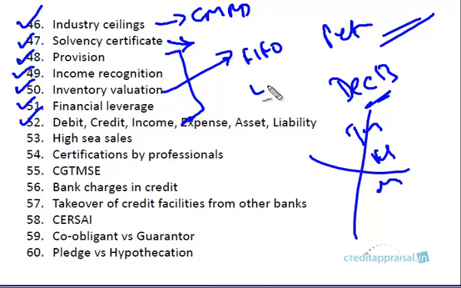Like you'll be using the terms FIFO, LIFO, first in, first out, last in, first out. So based on this, the valuation can change, right? And this will be affecting, because for banks, inventory is very important because you calculate DP. Just by changing the inventory valuation method, you can arrive at a different stock value, and based on that the DP will change. So you should be aware at least of the terms, what this means.